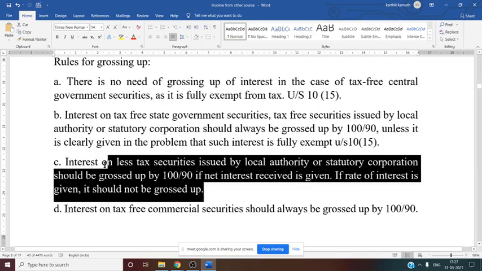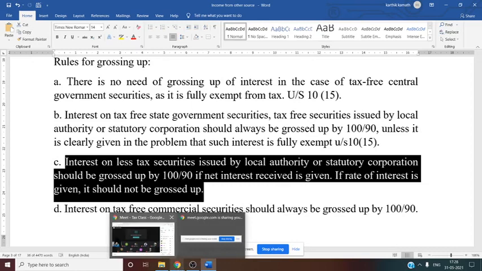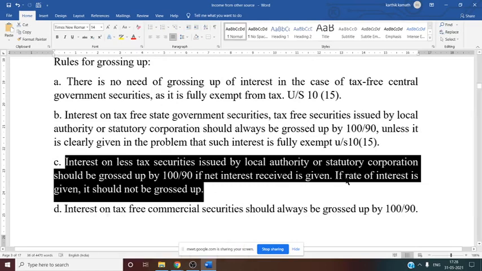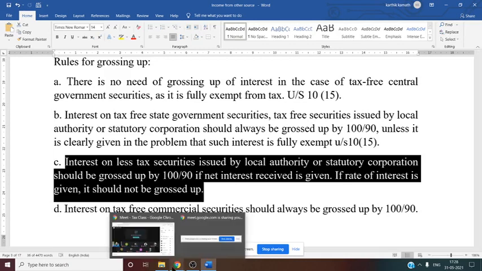Then interest on less tax securities issued by the local authority or statutory corporation should be grossed up by 100 by 90 if net interest received is given. If the rate of interest is given, it should not be grossed up. If nothing is given, we assume that all the securities are less tax, that is, the tax is paid before it is given to the assessee. In this problem they have given amount and rate, so it should not be grossed up. For example, Bata Industries and Bhakta Chemical they have given, so we should not gross that up.